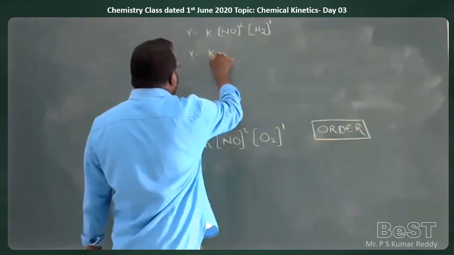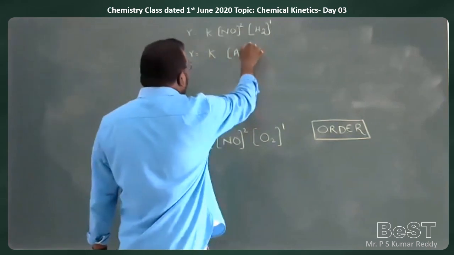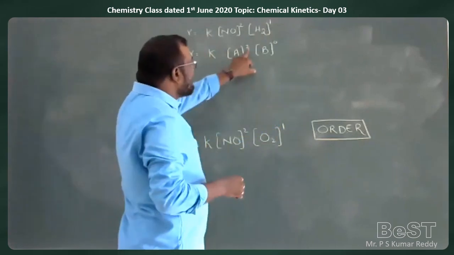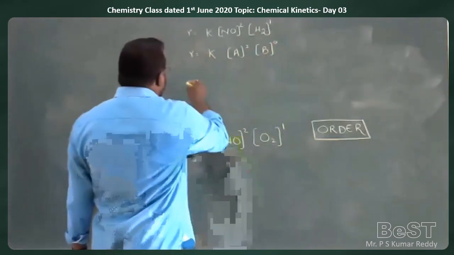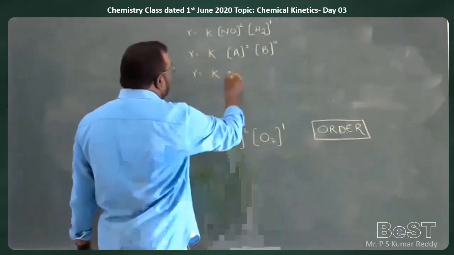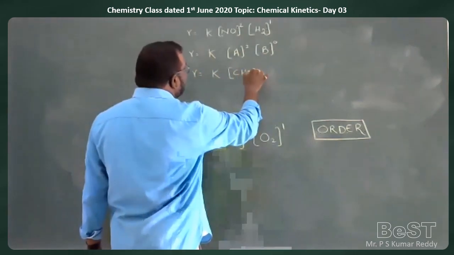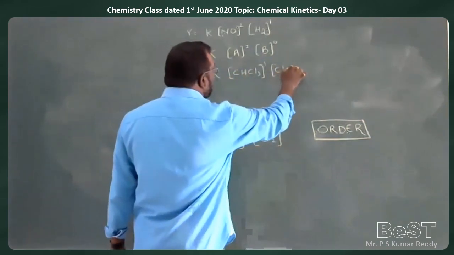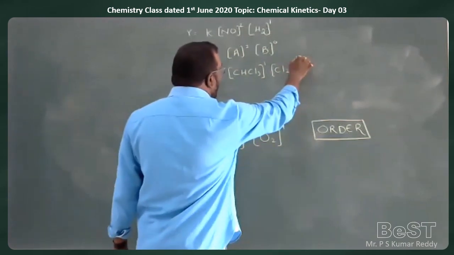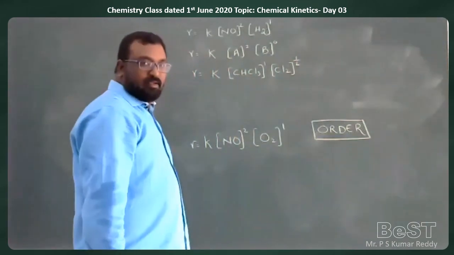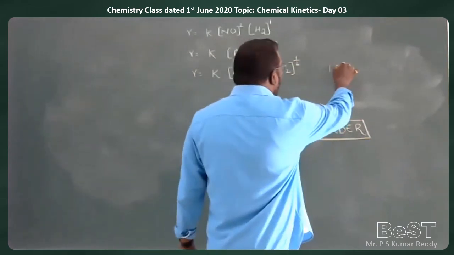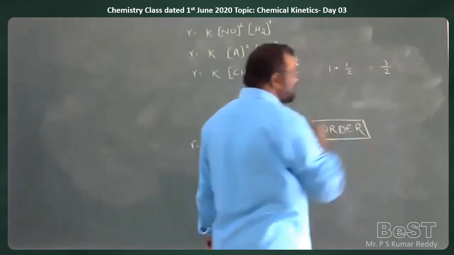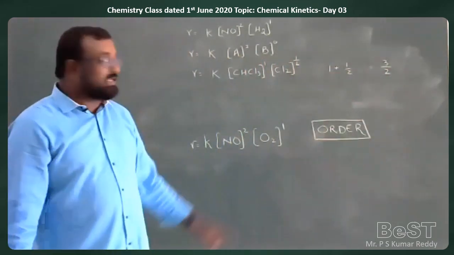R is equal to K into concentration of A to the power of 2, concentration of B to the power of 0. Then the order is 2 plus 0, 2. R is equal to K into concentration of CHCl3 to the power of 1 into concentration of Cl2 to the power of half. Then the order of the reaction is 1 plus half, which is equal to 3 by 2.